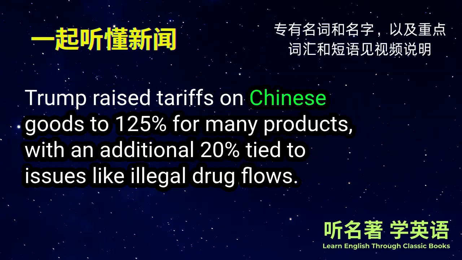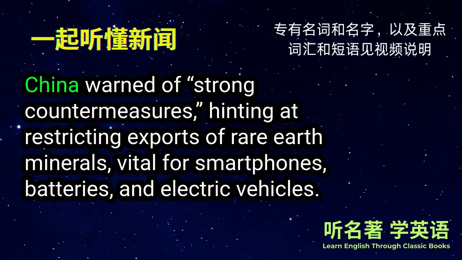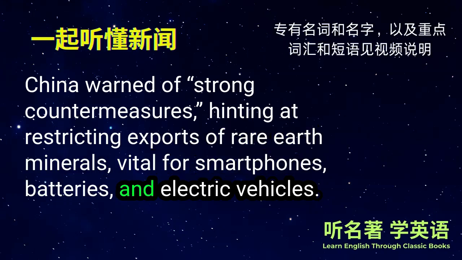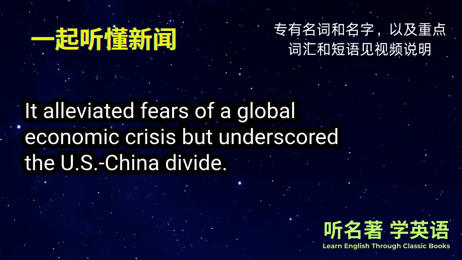Trump raised tariffs on Chinese goods to 125% for many products, with an additional 20% tied to issues like illegal drug flows. He argued China had not addressed U.S. concerns. China warned of strong countermeasures, hinting at restricting exports of rare earth minerals, vital for smartphones, batteries, and electric vehicles. This strategy, easing tariffs for most countries while intensifying pressure on China, reshaped the trade landscape. It alleviated fears of a global economic crisis, but underscored the U.S.-China divide.